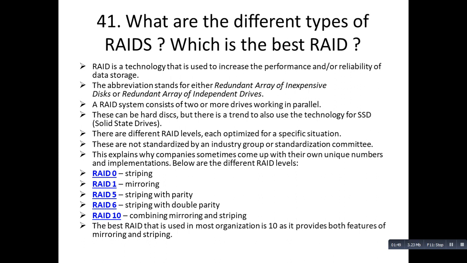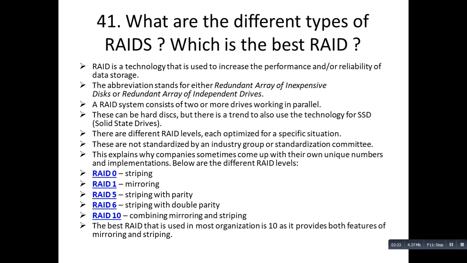There are different RAID levels, each optimized for a specific situation. These are not standardized by an industry group or standardization committee. That is the reason why companies sometimes come up with their own unique numbers and implementation. Below you can see different RAID levels, and these are the RAIDs which are used the most in organizations, because there are RAID 2, 3, 4 as well, but they are not used. These are the commonly used RAIDs in organizations.